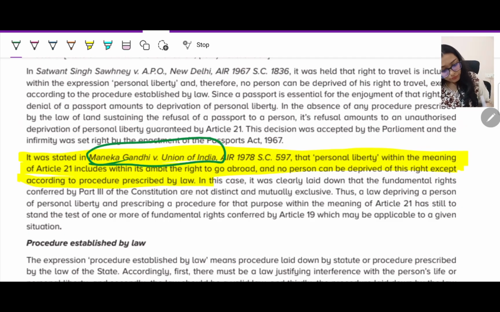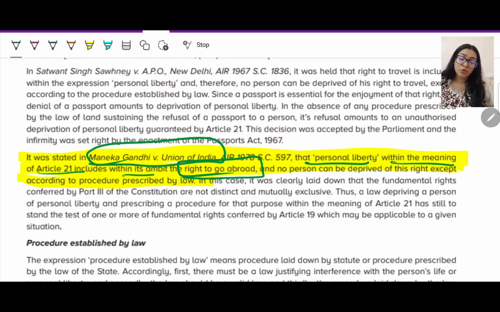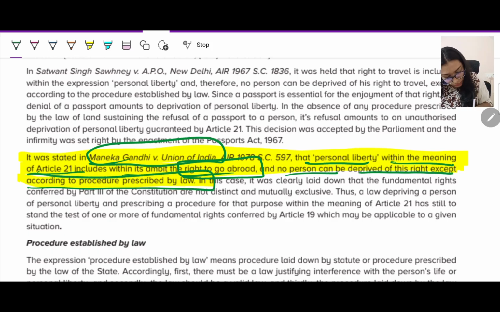In Maneka Gandhi versus Union of India, again one of the important cases, personal liberty within the meaning of Article 21 includes within its ambit the right to go abroad. But we said that we cannot give this as a fundamental right. Yes, but read again. No person can be deprived of his right except according to the procedure established by law. You can go abroad, you can travel if you want to go. That is again personal liberty.